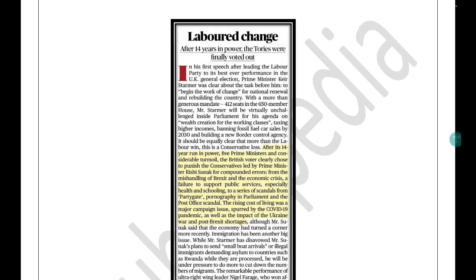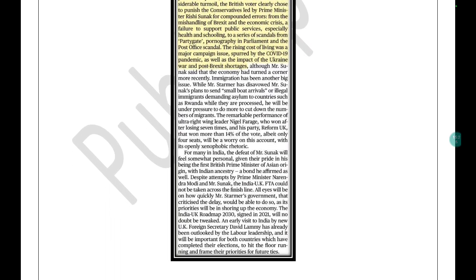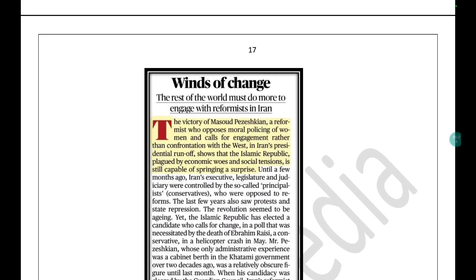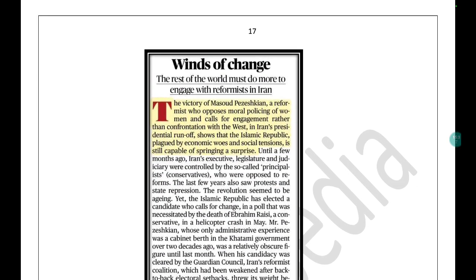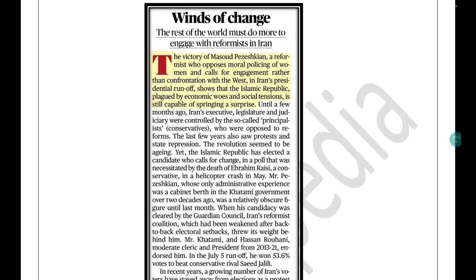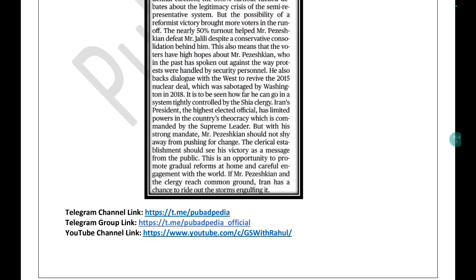You can use the CPA in your interviews as well, and in your answers as well. I hope you are getting this. Comparison is one of the methods of analysis. Comparison will make you analytical in your understanding, and that's why it is important. That's why I used to cover some articles, like what is happening in the Maldives, what is happening in other countries, Islamic Republics. I hope you are getting this.